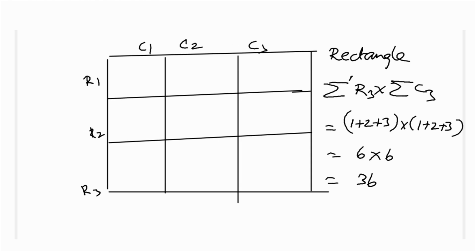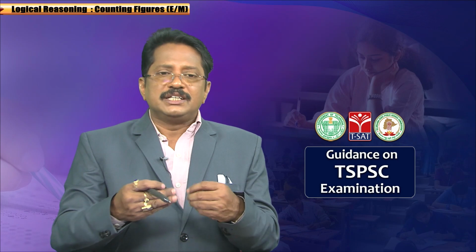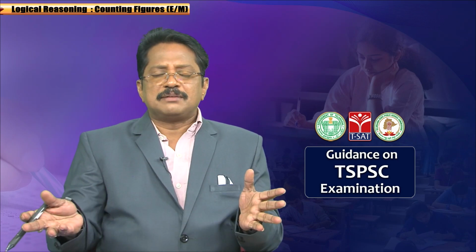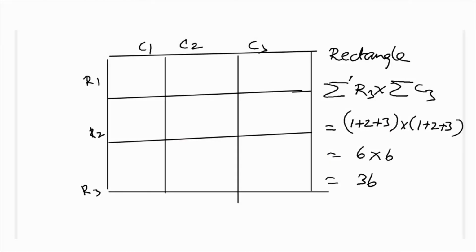Now, for example, for rectangles. Simply, what is the difference between squares and rectangles? Previously you did sigma n square. Here you simply do sigma of the number of rows and sigma of the number of columns, and multiply them. How many rows are here? 3, sigma 3. How many columns? 3, sigma 3. Sigma 3 is 6, 6 of 6 is 36. In this manner, you can calculate.